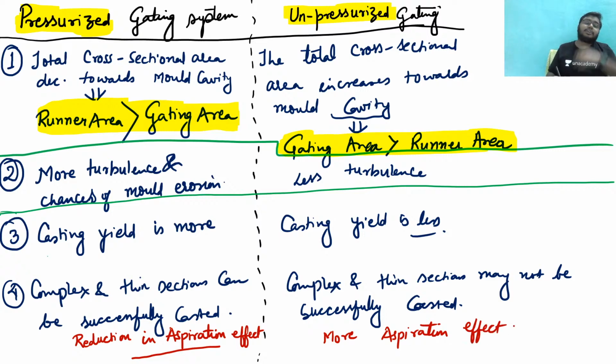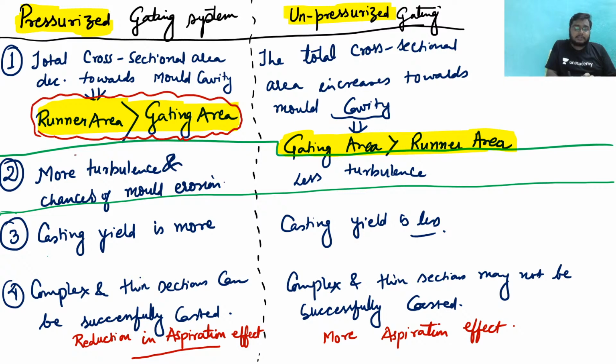So what are the key takeaway points from these pressurized and unpressurized gating systems for your preparation of GATE and ESE? You always and always keep in your mind that the runner area is greater than the gate area for a pressurized system. First point, here the gate area is going to be greater than this runner area.